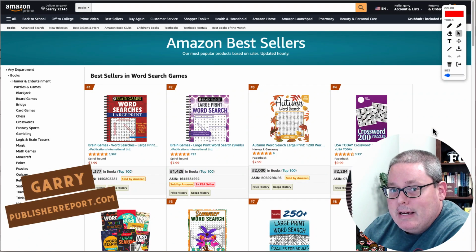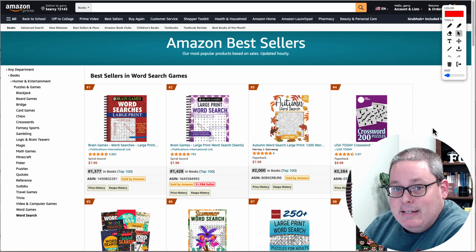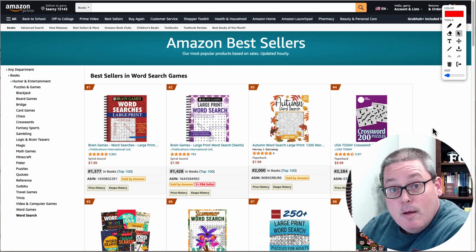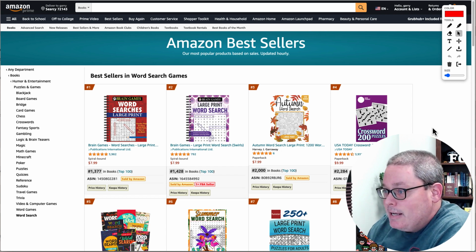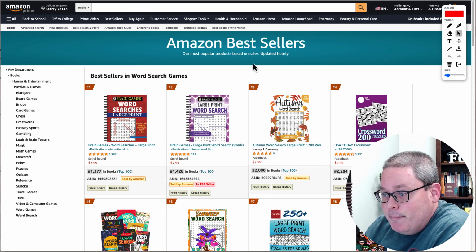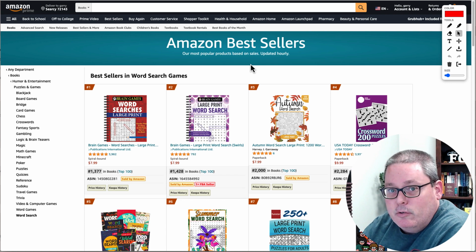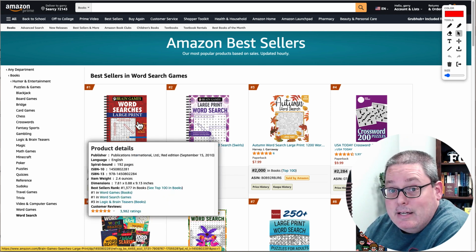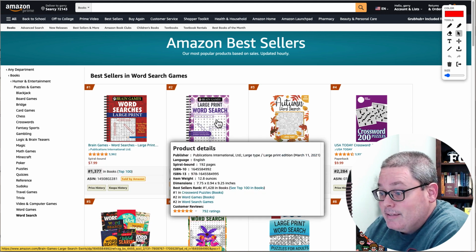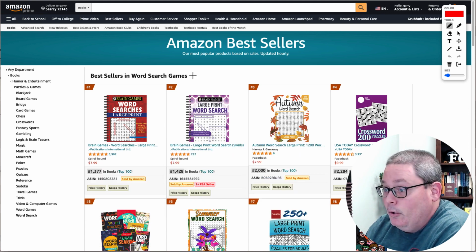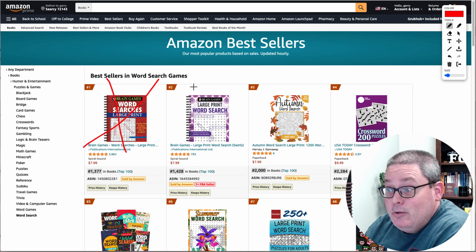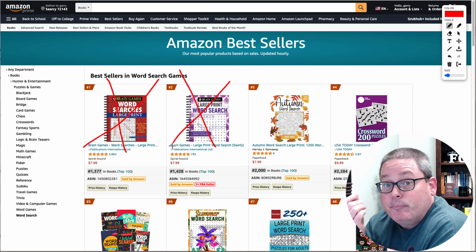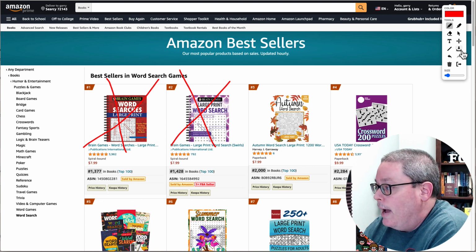When it comes to finding ideas before you actually create a low content book, or any book really that you're going to publish on Amazon KDP, you're taking a look at Amazon and you're simply looking at bestsellers. In this case, bestsellers in word search games. These first two are not independently published, and they are spiral bound. So first off the bat, could you, should you? You can't, because they're spiral bound books. We cannot create spiral bound books.